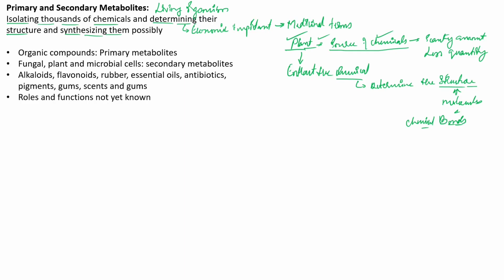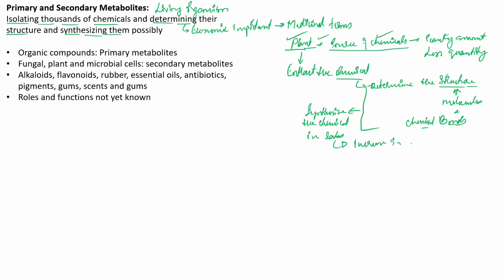By determining the structure of all the chemicals present in the plant, with this knowledge we can synthesize the chemical in the labs. Through the course of time, we can purify it, and we can even increase the affinity, the efficacy, the effectivity.